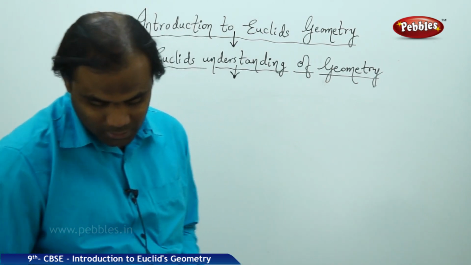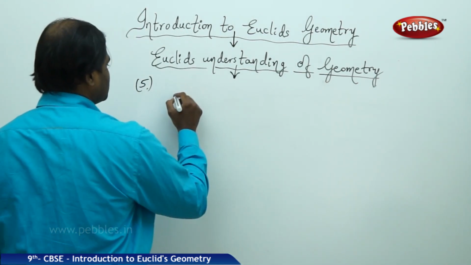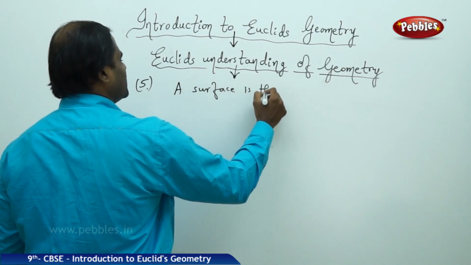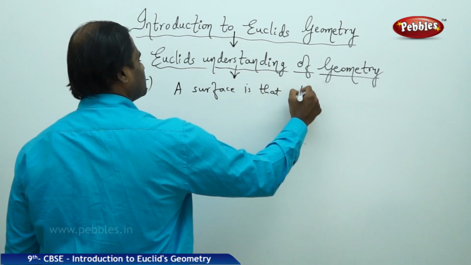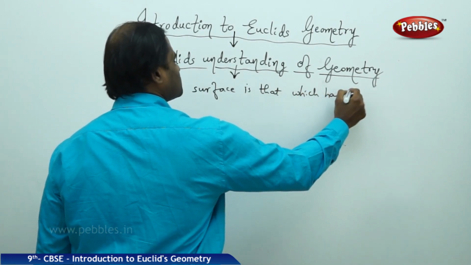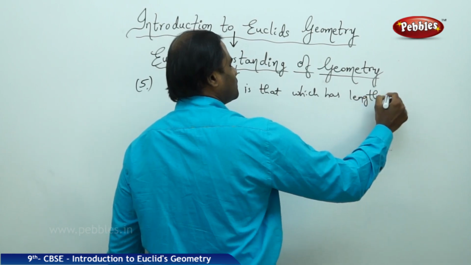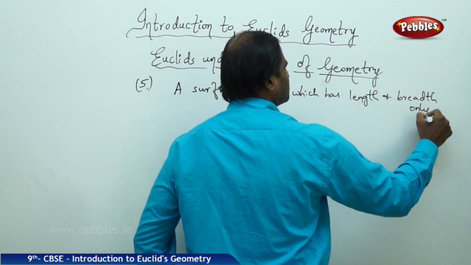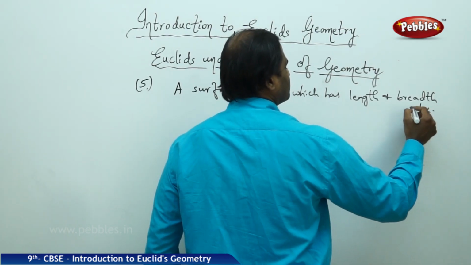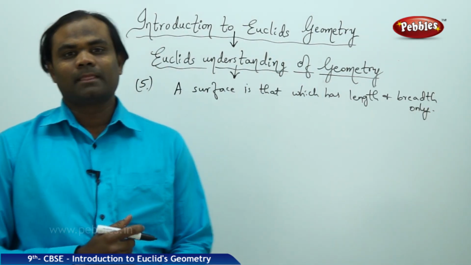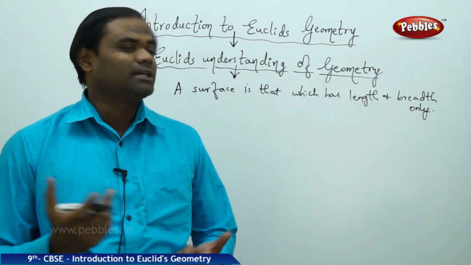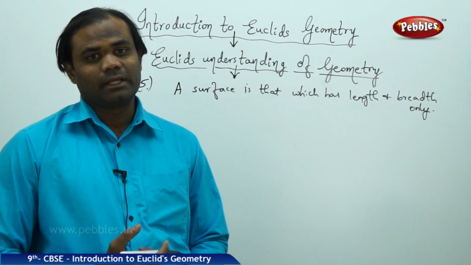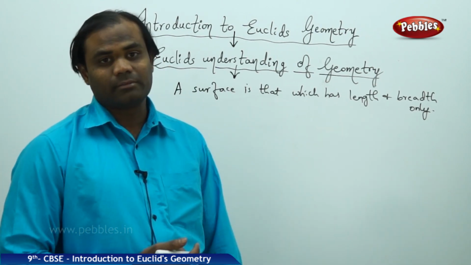So, this refers to the point number 5, which says a surface is that which has length and breadth only. A surface is that which has length and breadth only. It doesn't have anything else other than length and breadth.